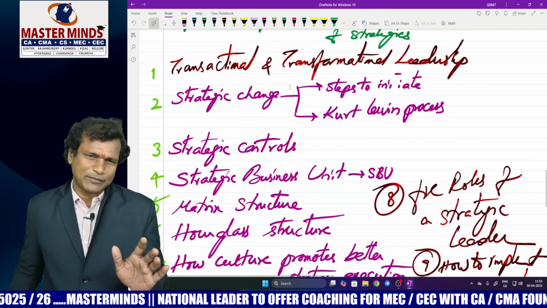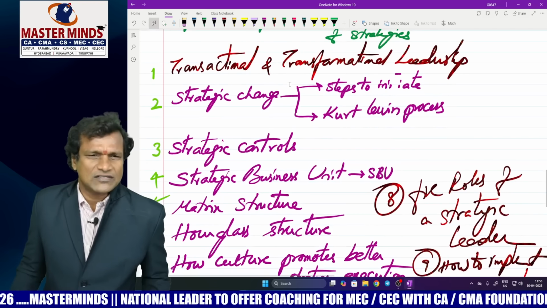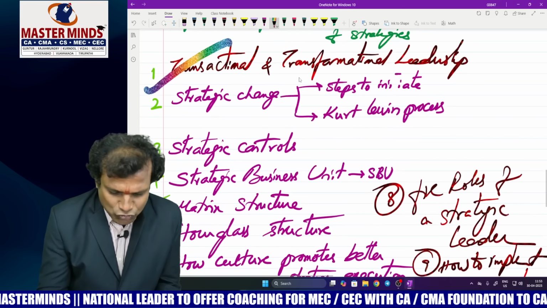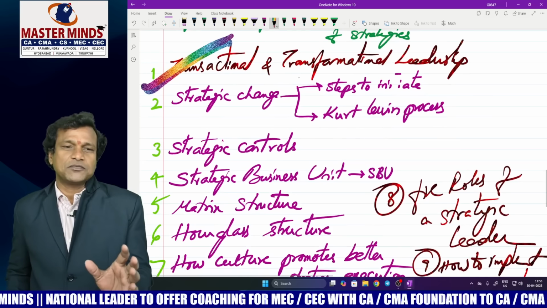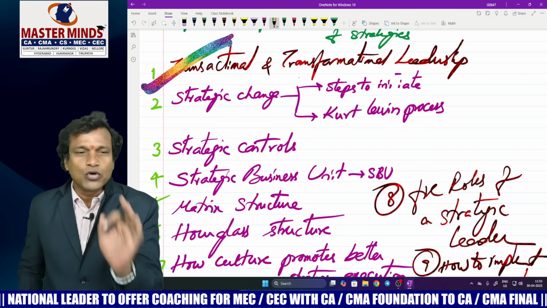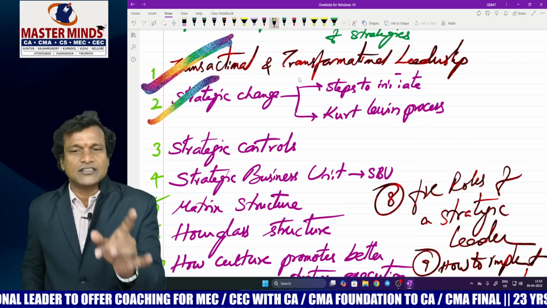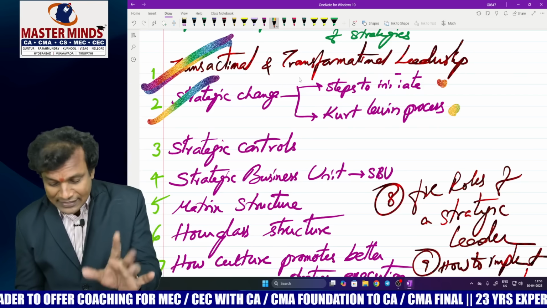Now come to the 5th chapter. Now this is the biggest chapter. Now we have selected beautiful topics. First, my strong guess is approaches to leadership style, transactional and transformational style. Be good with this. Second one, strategic change, steps to initiate strategic change, and the Kurt Lewin process.